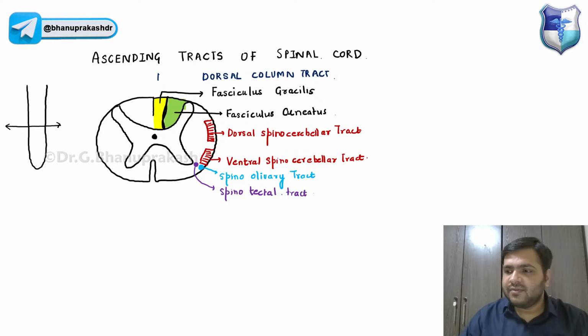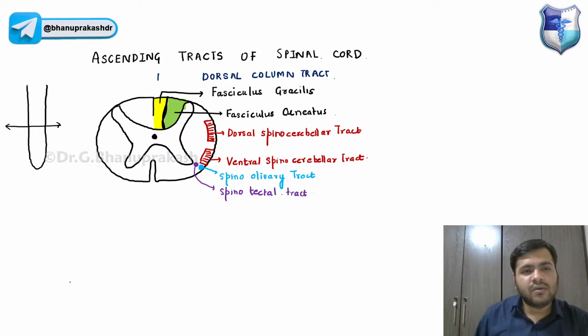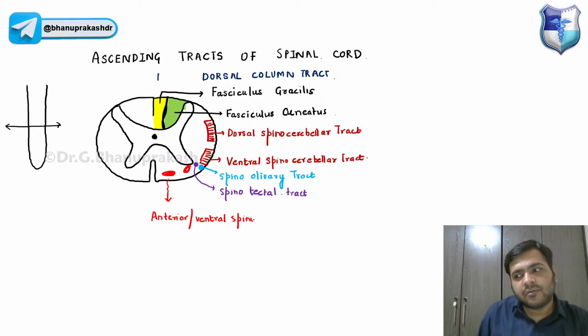And in the front, we have two tracts over here, guys. One tract is located somewhere over here, and one tract on the lateral side. The one located anteriorly is also called the anterior, or ventral, spinothalamic tract.